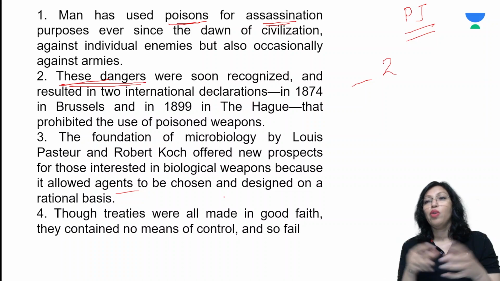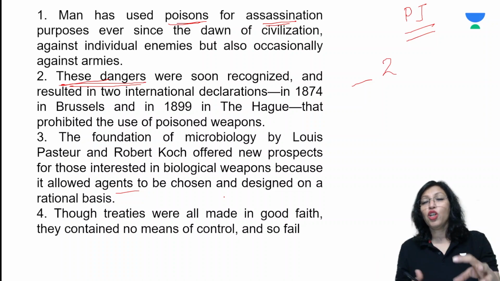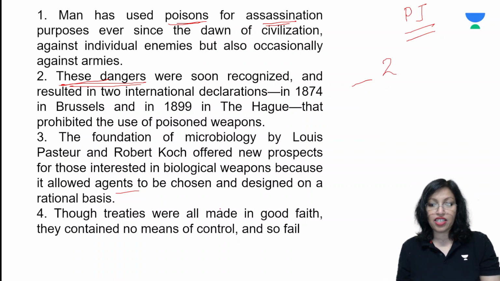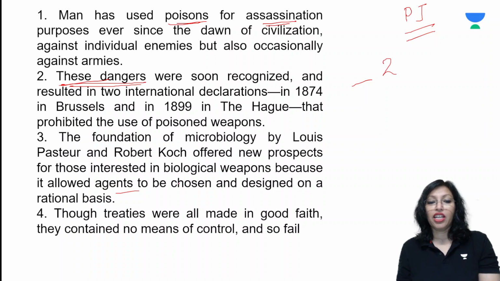I could decide that I will make my weapon using these 2 poisons, and the agent of spreading this could be wind, it could be water, it could be an animal, or it could be anything else. So this is interesting. I somehow get the feeling that the choice that you would get in making the individual biological weapons are the dangers that are being talked about in 2. So I will write 3 here. Okay, but I will also look at my 4th sentence. Though treaties were all made in good faith, they contained no means of control and so fail.